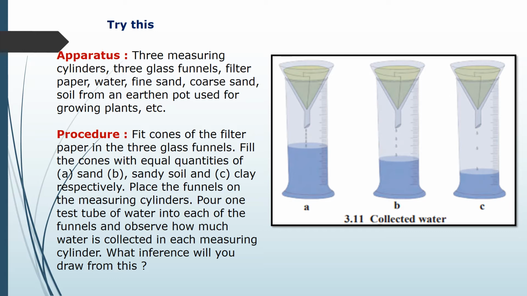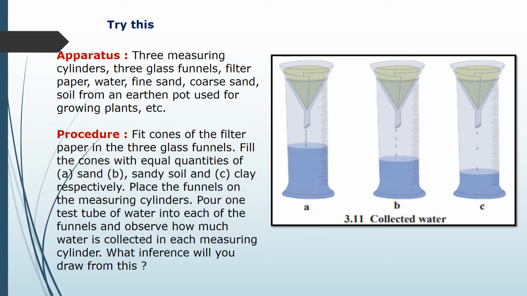From this, what inference will you draw? Which conclusion will you get from this? In the first, you have taken sand, so the drainage of water will be more. In the second funnel, there was sandy soil, so you will get a medium amount of drainage water. In the third funnel there was clay, so a little amount of water will drain.